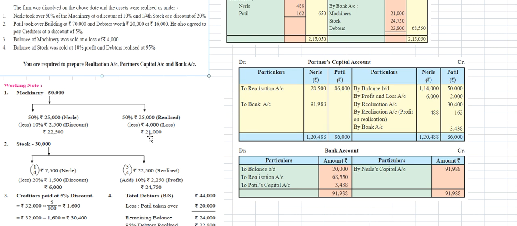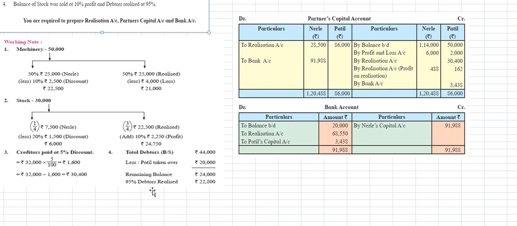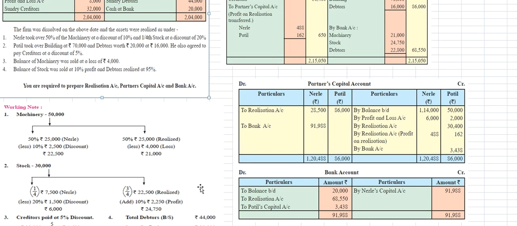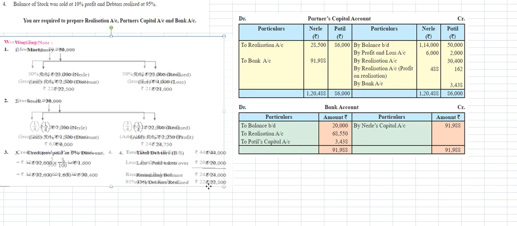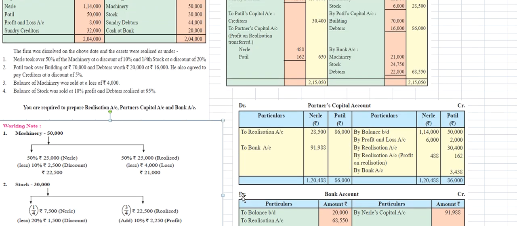By bank account 21,000 rupees, stock 24,750 rupees, and debtors 22,800 rupees. So the total amount is 68,550 rupees as by bank account, meaning the realized amount.